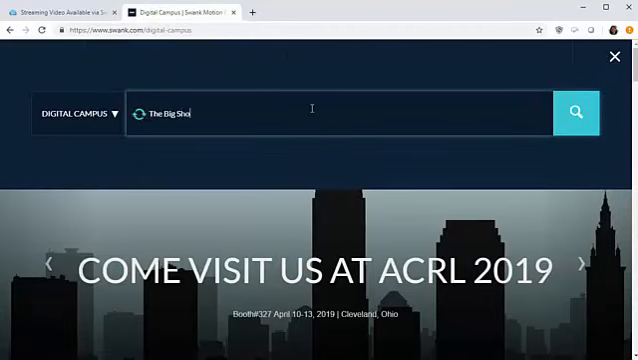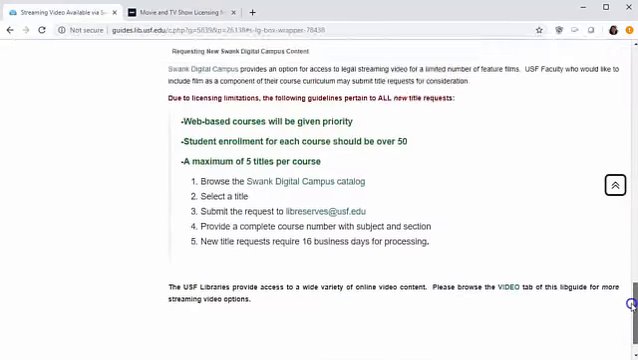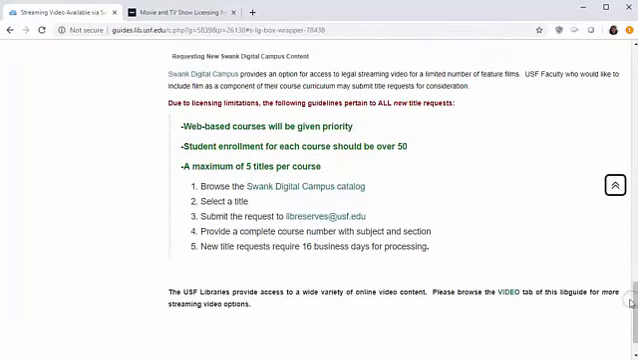swank.com/digital-campus and use the search feature at the top right. To request the films to be linked within your course, submit the title or titles, your course number, section, and semester to libreserves@usf.edu. A maximum of 5 titles can be requested per course. Priority is given to web-based courses with enrollment over 50 students, but you can still submit the request for consideration if your course does not meet those criteria.